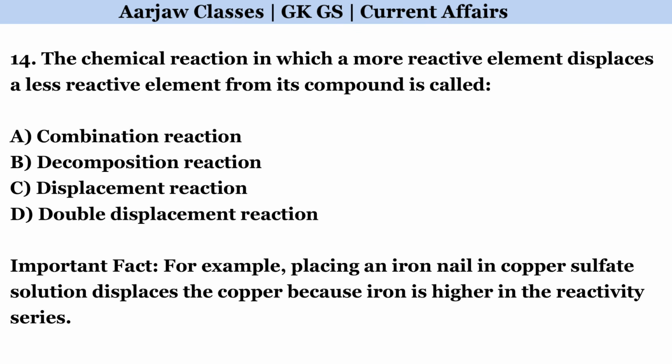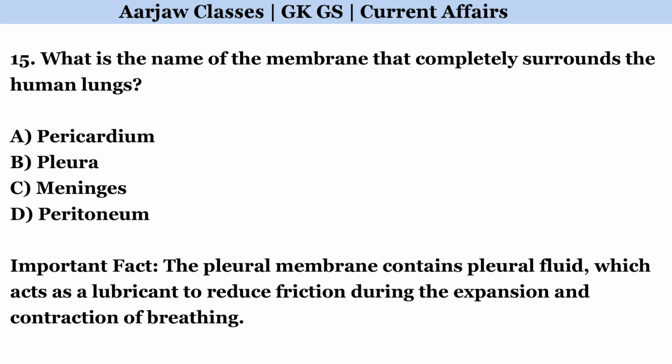The chemical reaction in which a more reactive element displaces a less reactive element from its compound is called. Correct option is C. Displacement reaction. What is the name of the membrane that completely surrounds the human lungs? Correct option is B. Pleura.